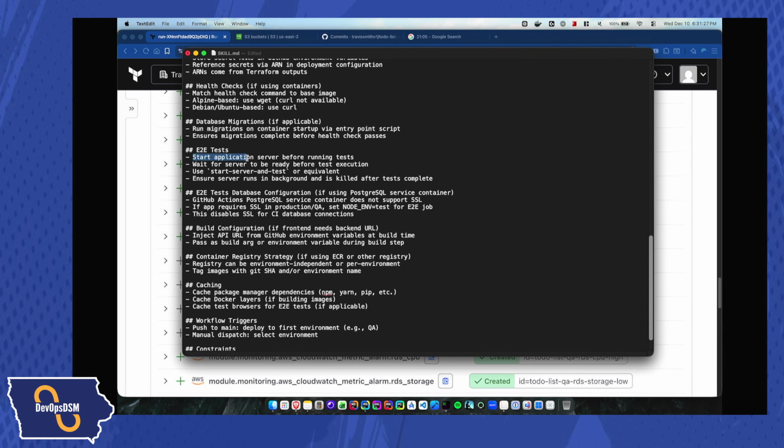Those are things that I've had to actually run, or tell Claude Code to go build a script, a CI/CD pipeline, and then it would forget to actually start the server up before it tried to run the end-to-end test. And I kept having to go fix that myself. Well, I finally got to the point where I was like, you know what, I'm just going to tell Claude Code to remember to do this. And now it's been doing a really good job at remembering that, so I haven't had to tell it or fix that problem anymore. And all that does is just speed things up.